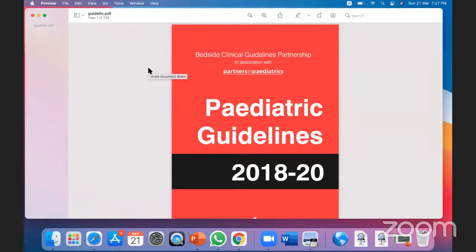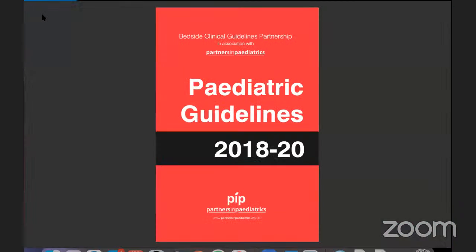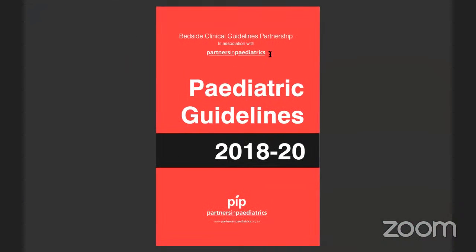RCPCH has very nice, excellent guidelines for each and every disease, like for diarrhea, pneumonia, constipation, cystic fibrosis. RCPCH has published these guidelines. When you are reading this Red Book, you can also follow the guideline from NICE.